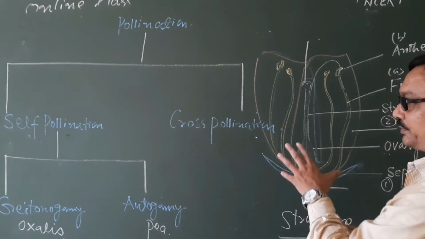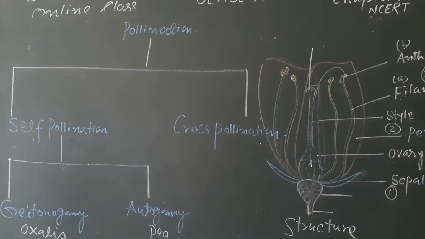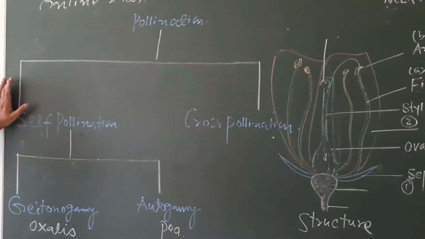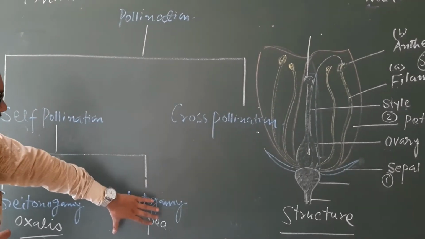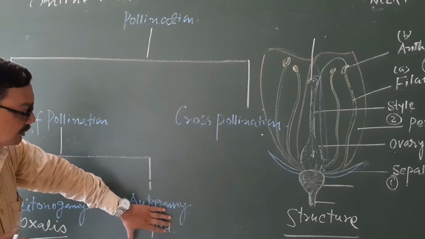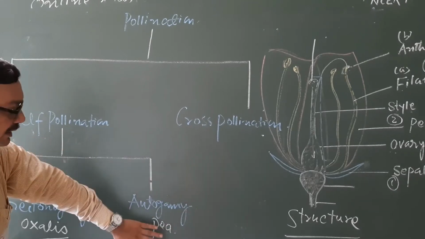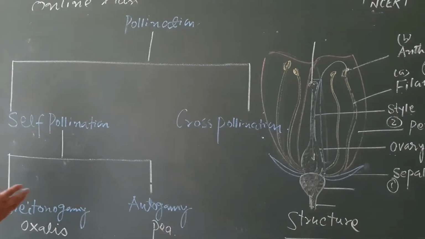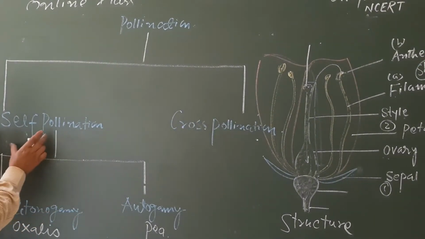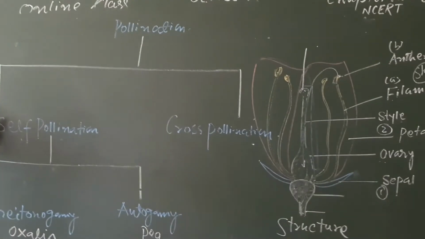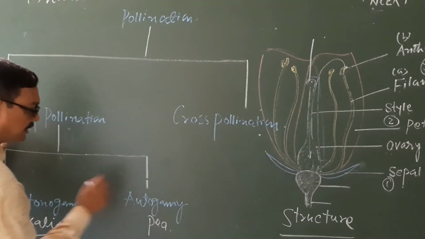Suppose there is a plant. In a plant there are such types of flowers where both male and female parts are present. Then there is a possibility of self-pollination. That means in that plant, if both male and female parts are present, the transfer of pollen grains from anther to the stigma takes place. Depending upon the nature of the flower, self-pollination is again divisible into two parts, autogamy and